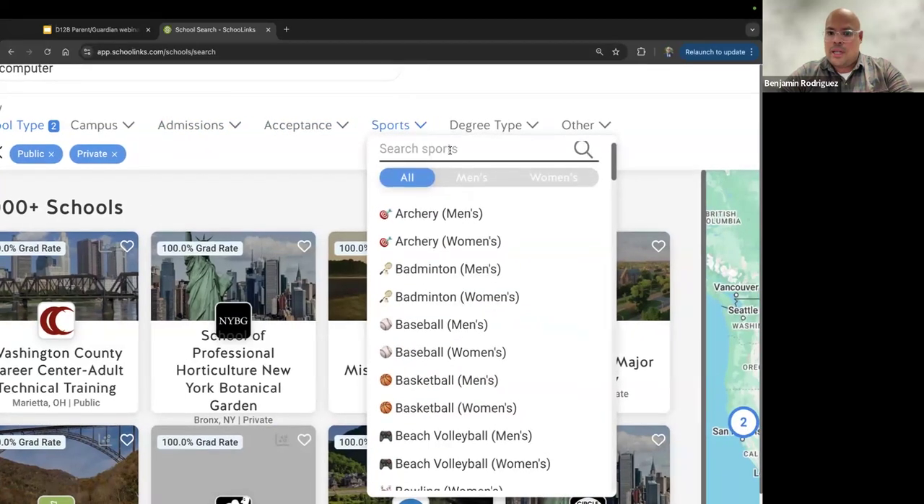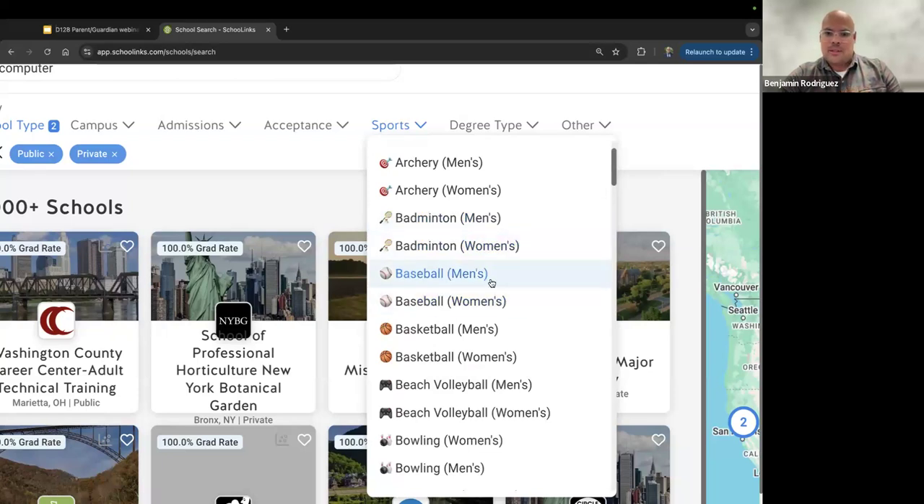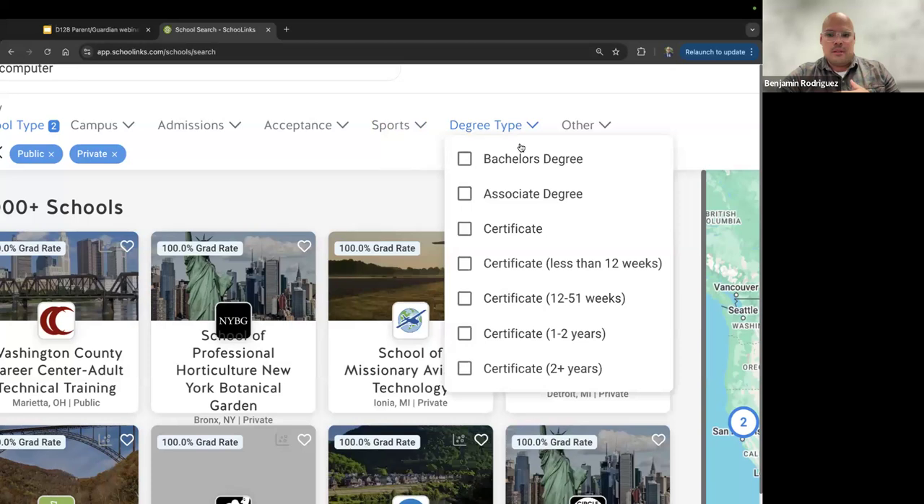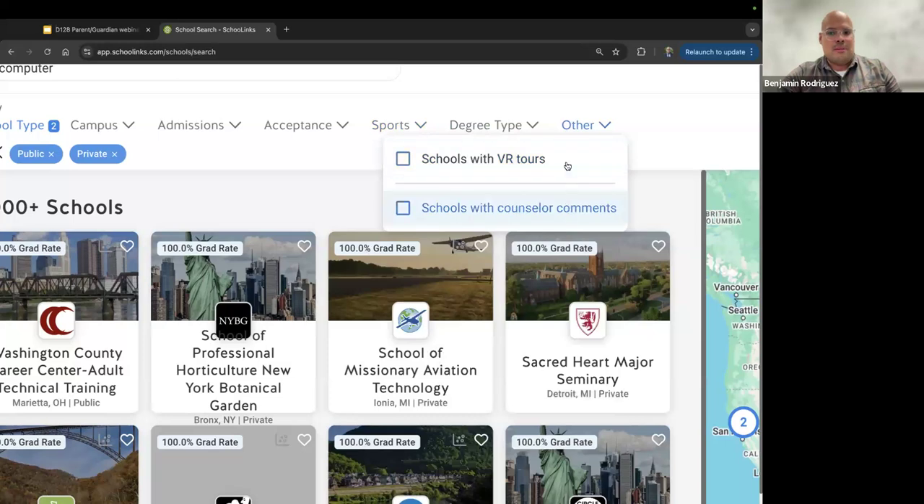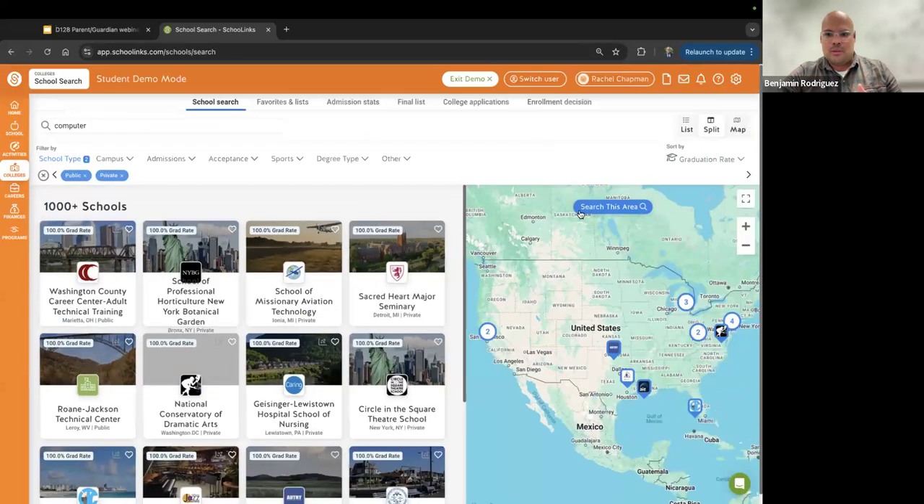Athletics, sports. So you're able to say, hey, I'm a passionate baseball player. I can start using that as a part of my search as well to filter out different things in terms of schools I might be interested in exploring. Degree type. So again, bachelor's, associate's, certificates, all sorts of options in terms of degree or post-secondary credentials. And there's a few other options as well, so schools with counselor comments and schools with VR tours. So all sorts of great options to filter your school.